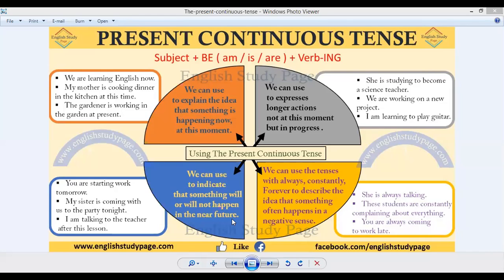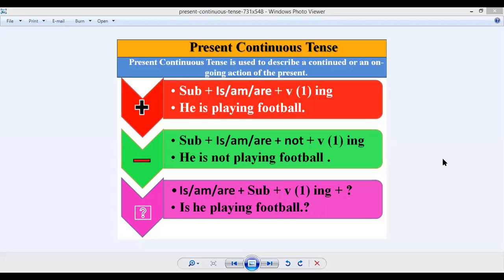Now we have to see another picture as well, and in that picture you will see the different auxiliary and helping verbs of the present continuous tense, and how to use these auxiliary and helping verbs in different conditions.